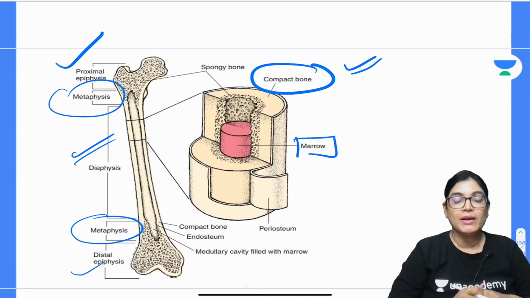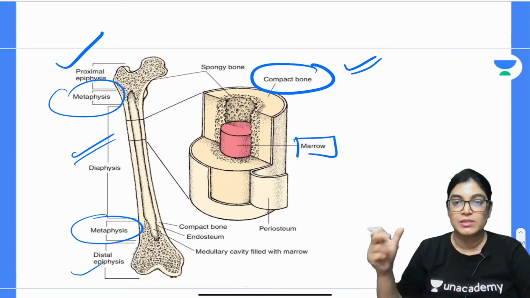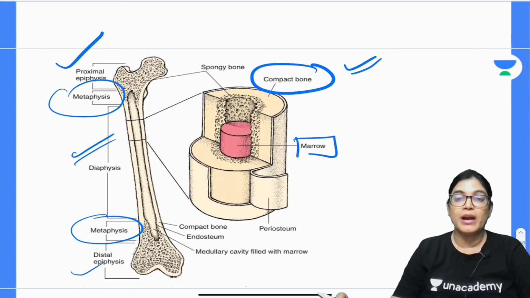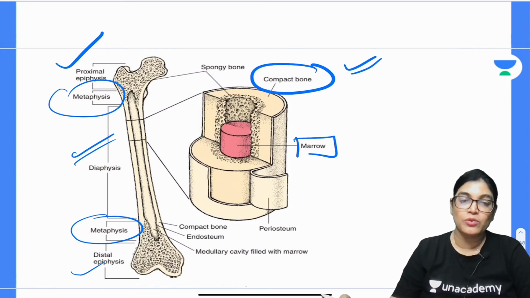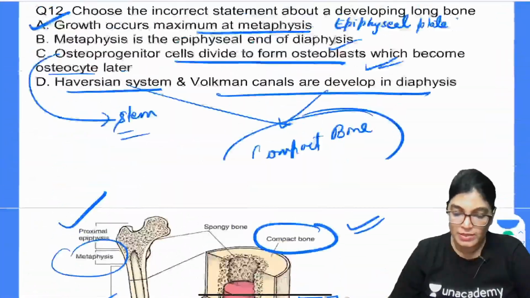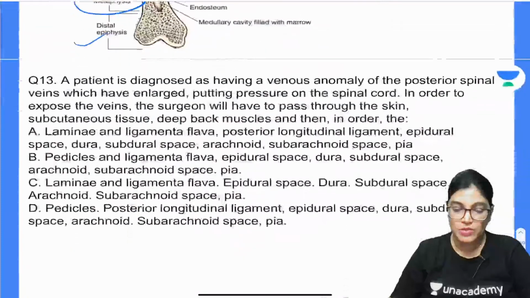The metaphysis of the bone contains many capillary loops. So the metaphysis is the site where entrapment of any kind of infection can occur, which can lead to osteomyelitis in this region. So yes, we are done with this and we have A as the correct answer. Let's move on to the next question, number 13.